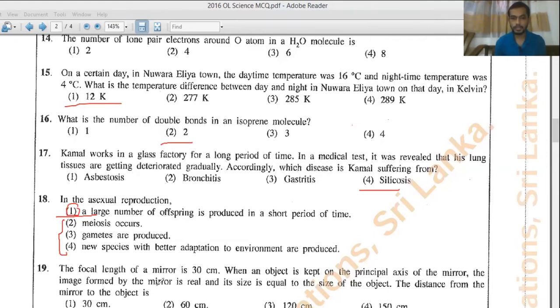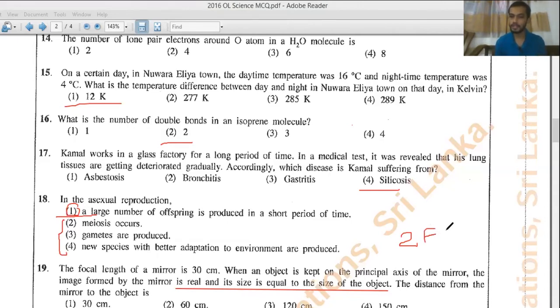Then let's see, when an object is kept on the principal axis of this mirror, the image formed by the mirror is real, and its size is equal to the size of the object. Right? Check this point. This point is special. And that's the point you can get from this question. That means if you have an object which is equal to the image size, and if it is real, that means the object should be kept at 2f in a concave mirror, right?